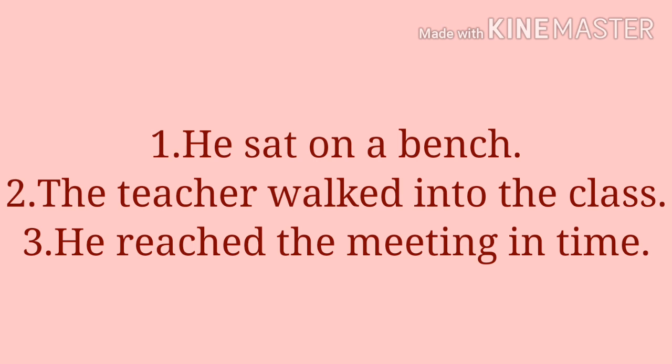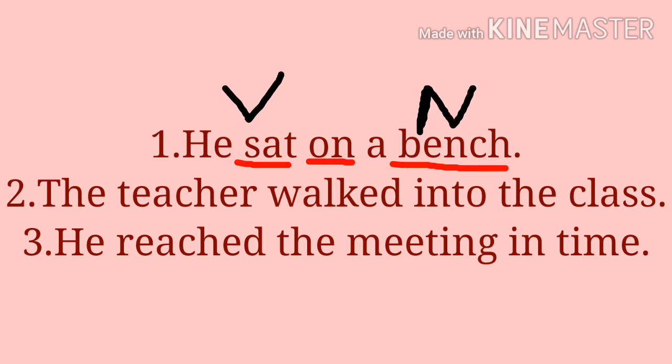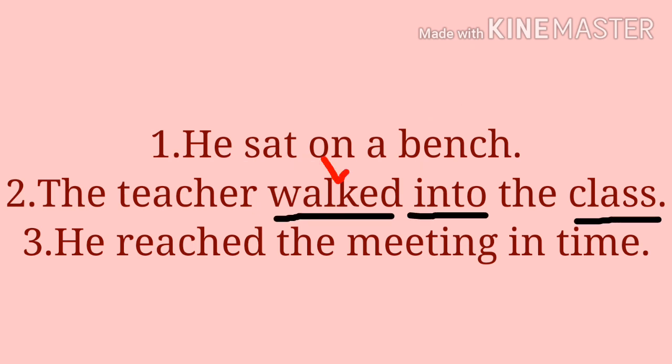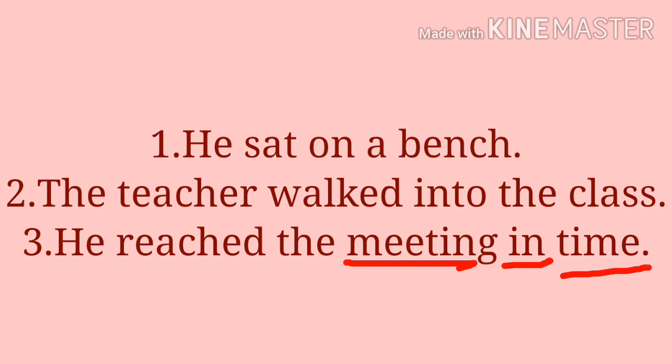Now again look at these examples. He sat on a bench. Now this on shows the relation of place between the verb sat and the noun a bench. Second example. The teacher walked into the class. Now, into is a preposition showing the relationship of movement between the verb walked and the noun the class. Third example. He reached the meeting in time. Here, in is the preposition which shows the relationship of time between the noun meeting and the noun time.